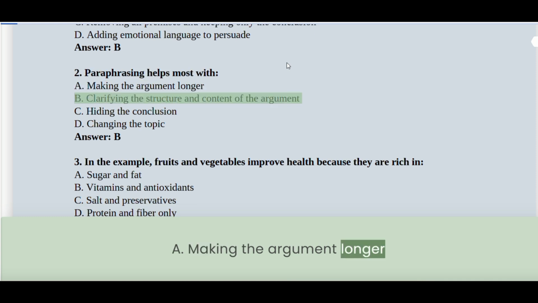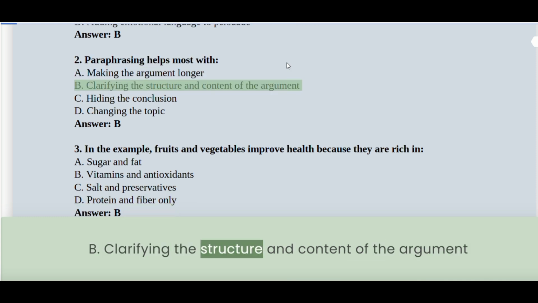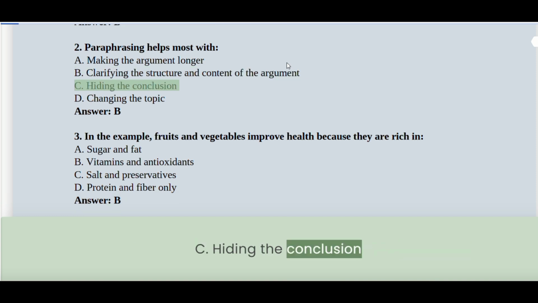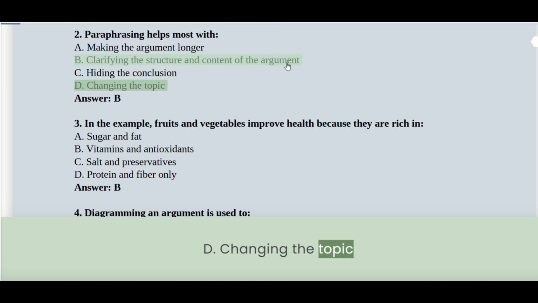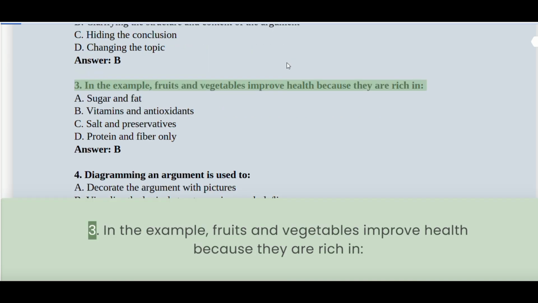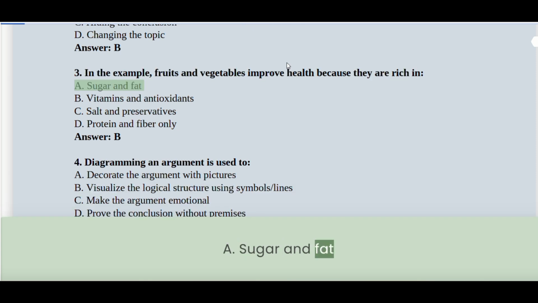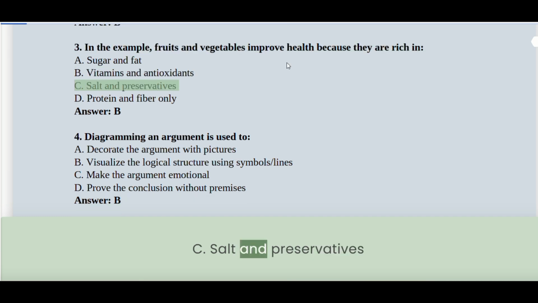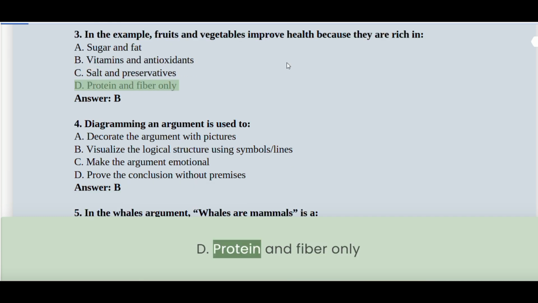Making the argument longer. B. Clarifying the structure and content of the argument. C. Hiding the conclusion. D. Changing the topic. Answer B. 3. In the example, fruits and vegetables improve health because they are rich in: A. Sugar and fat. B. Vitamins and antioxidants. C. Salt and preservatives. D. Protein and fiber only. Answer B.